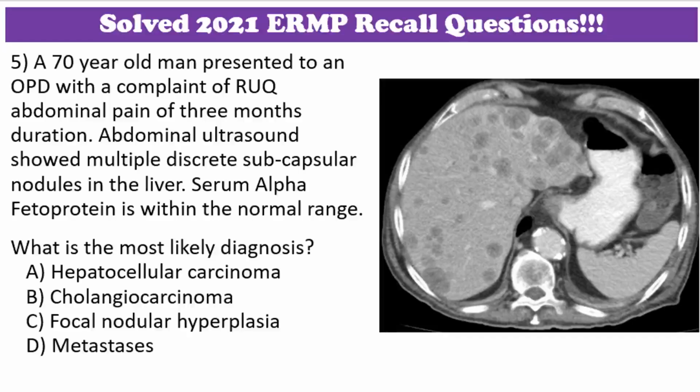Question number 5 will be the final question for today's discussion. A 70-year-old man presented to an OPD with a complaint of right upper quadrant abdominal pain of 3 months duration. Abdominal ultrasound showed multiple discrete subcapsular nodules in the liver. Serum alpha-fetoprotein is within the normal range. What is the most likely diagnosis?